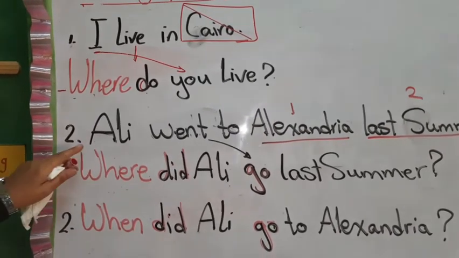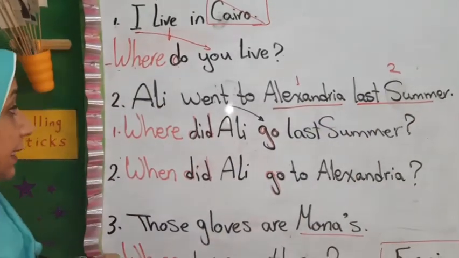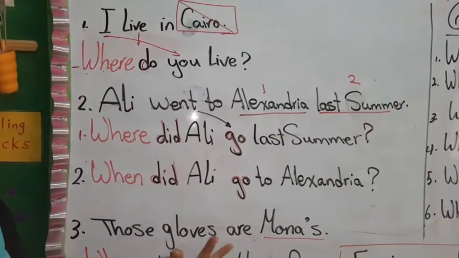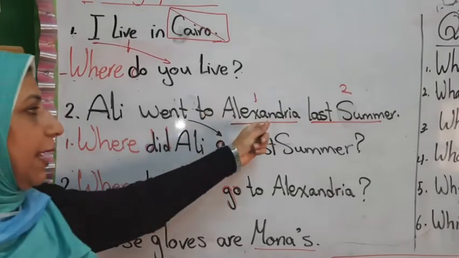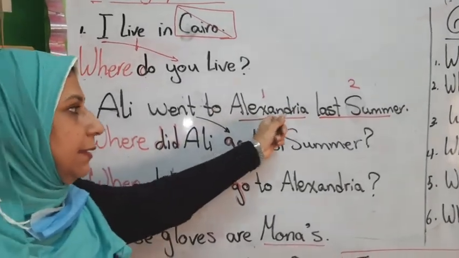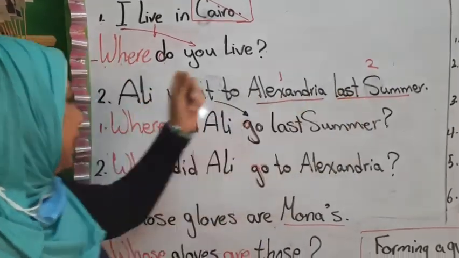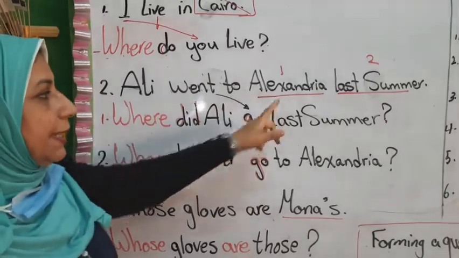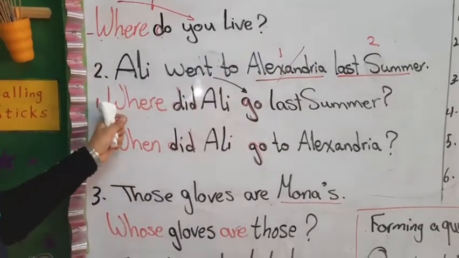Okay? Number 2, Ali went to Alex last summer. In this sentence I can use 2 question words to make 2 questions. Here we have Alexandria, which is a place, and here we have last summer, which is a time. I can say where, and omit Alexandria. Where?